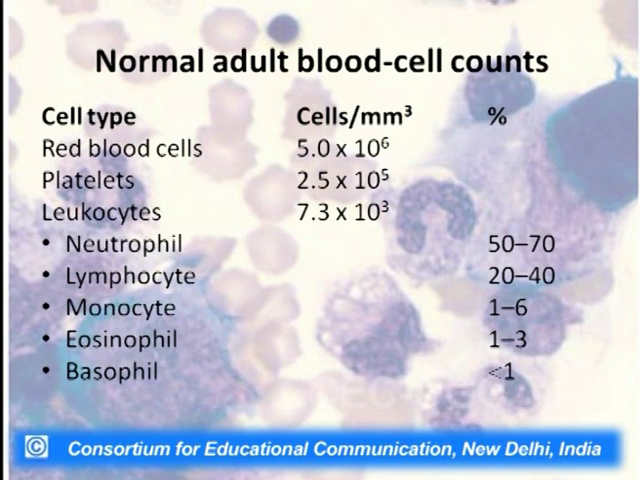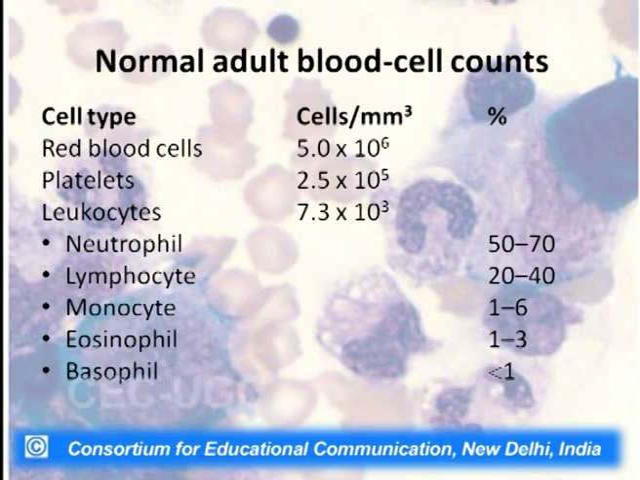Now when we are talking about WBCs or leukocytes, as I told you previously, they are of 5 types: neutrophils, lymphocytes, monocytes, eosinophils and basophils. Percentage-wise, the neutrophils occupy 50 to 70% of the blood cells, while the lymphocytes form 20 to 40% of the WBCs present in the blood. Monocytes occupy 1 to 6%, while eosinophils are 1 to 3% and basophils are less than 1% of the WBCs present in the blood.